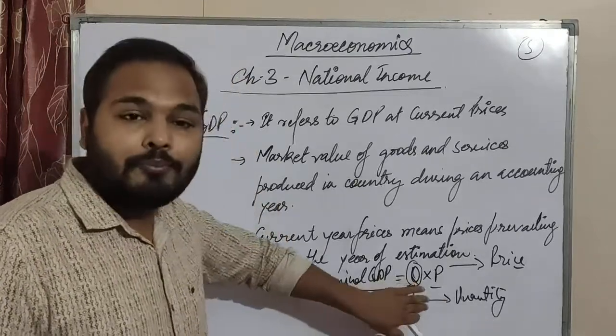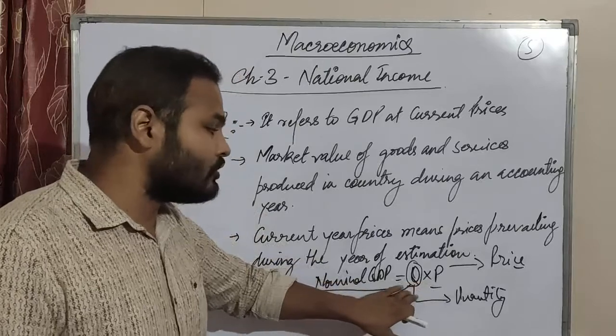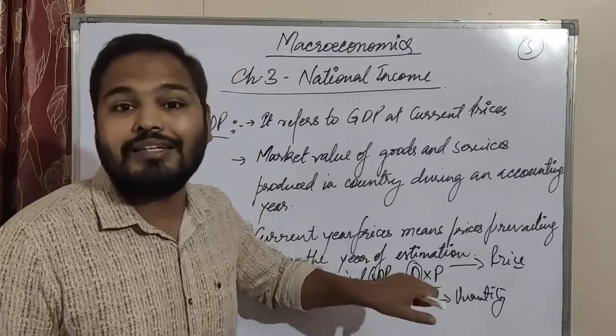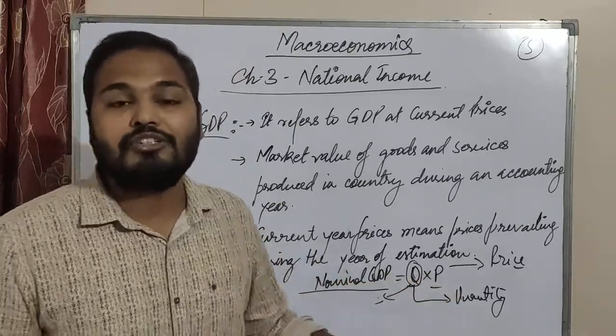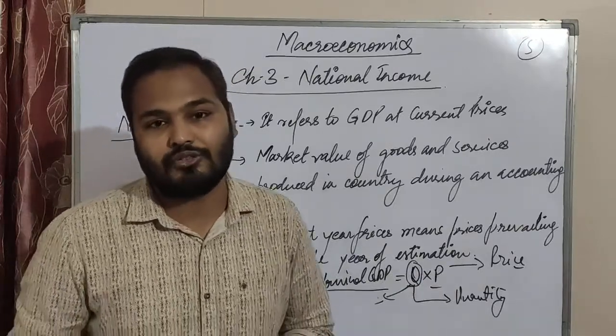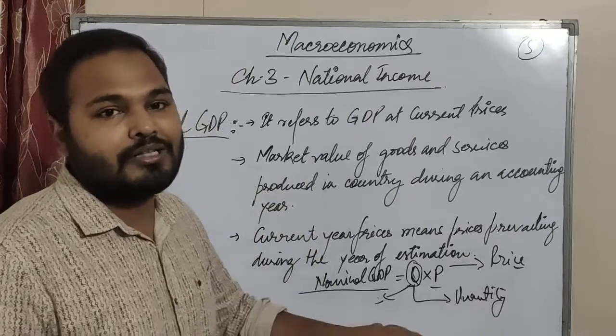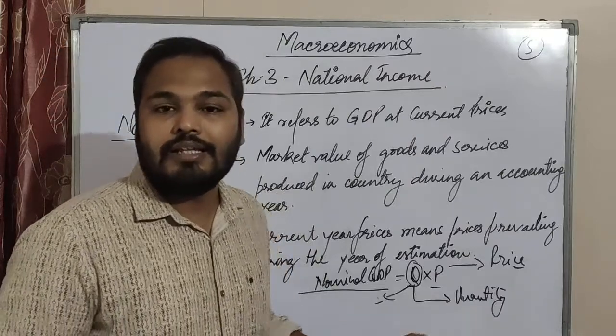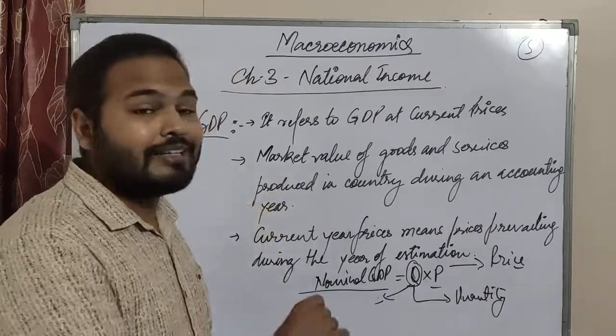But when Q is constant and price is fluctuating, means price is increasing, then in that case we will say monetary fluctuations to be there. Because of monetary fluctuations there is increase in GDP, so that is monetary term.